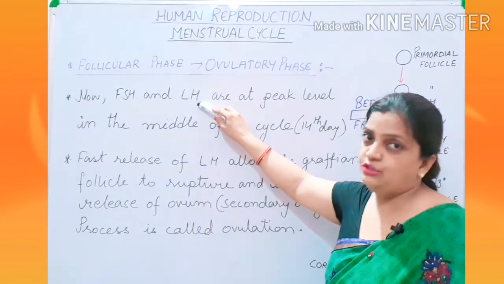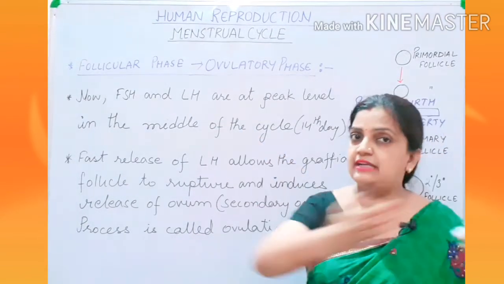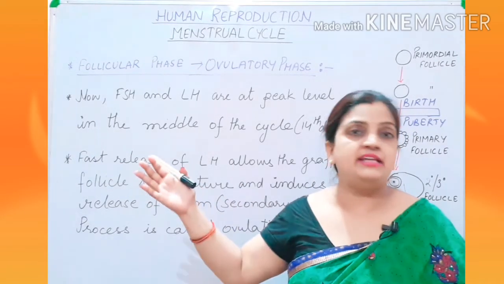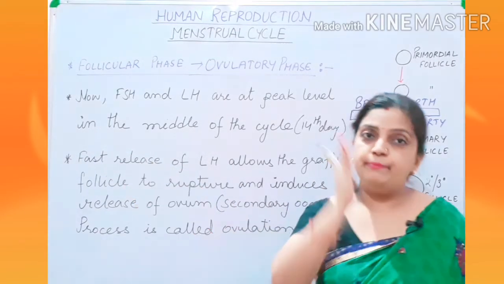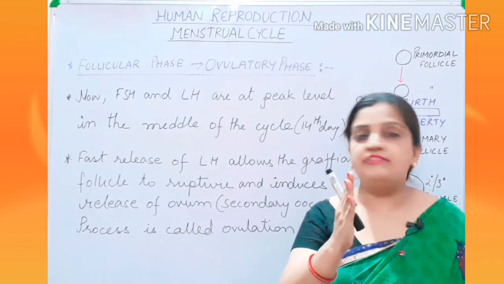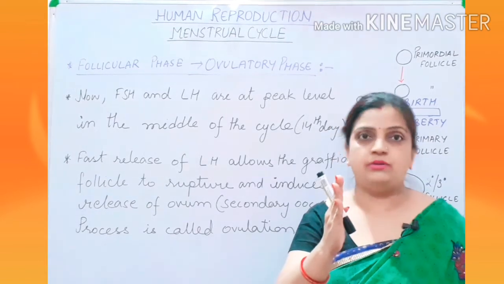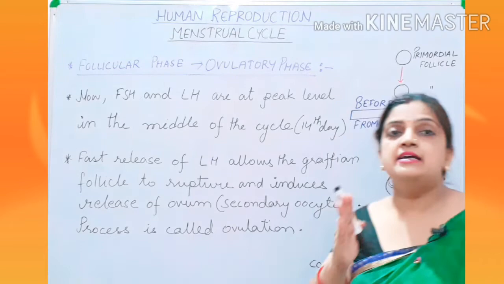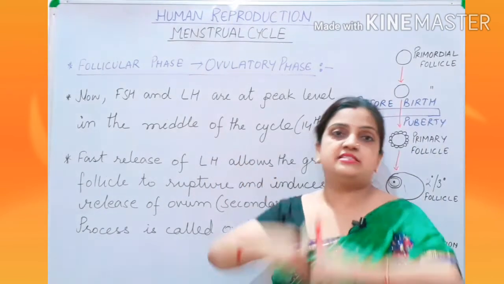LH means luteinizing hormone. When the cycle is going on, 1, 2, 3, 4, 5, 6, 7, 8, and similarly your 28 day cycle, the mid of the cycle is your 14th or 15th day, but generally it is considered the 14th day only. So in the mid of the cycle, on the 14th day, suddenly this LH is secreted.